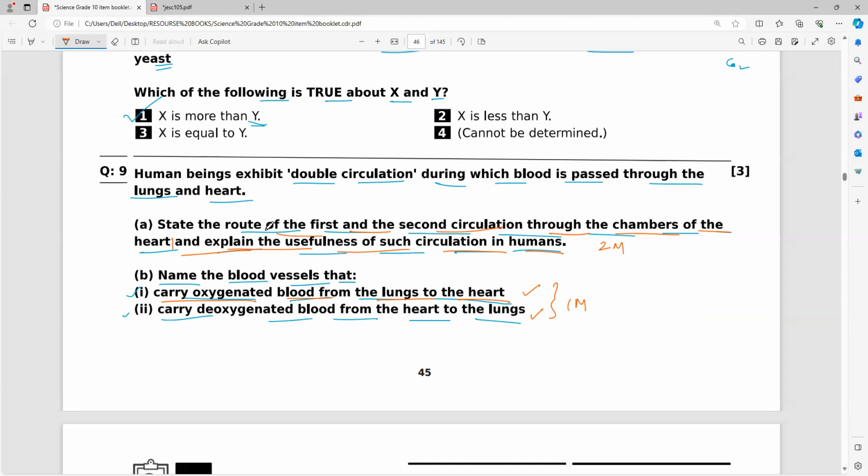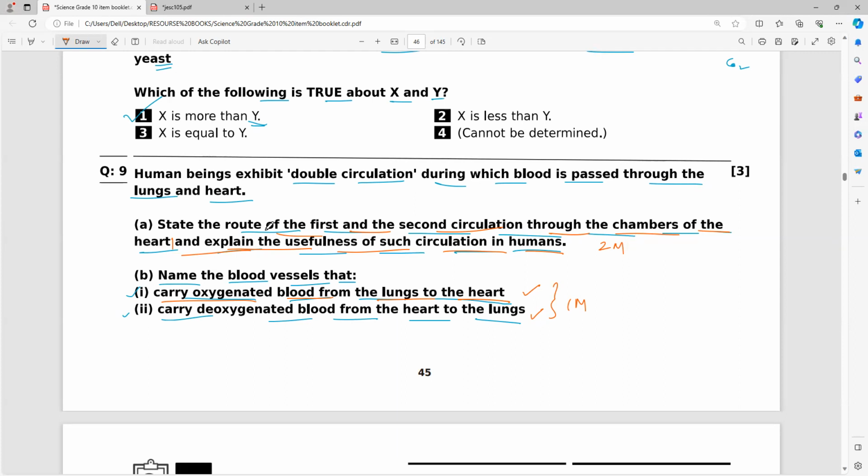From the right ventricle, the blood will be pushed to the lungs. From the lungs, it will come back to the left atrium. Circulation one: deoxygenated blood goes to the lungs, oxygenated blood comes to the heart.